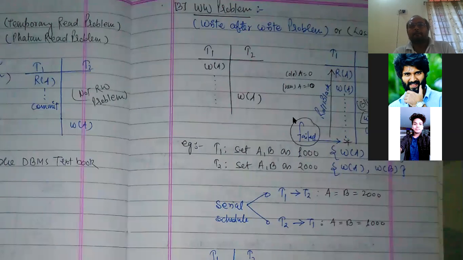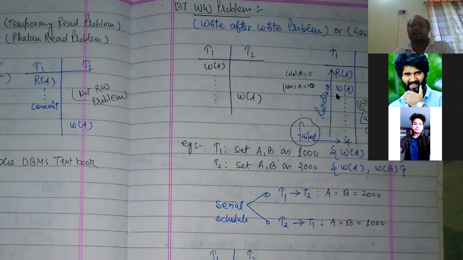Suppose it has performed the read operation, and it has performed the write operation. Write operation is performed by this transaction, and a write operation is performed on another transaction. It has performed some value 10. It is using the value 10 written by this transaction, and some operation is performed on this value. After that, it comes to know that this transaction failed and got rolled back to the old value. That means the value should be 0. Operation must be performed on value 0, but it got some other value. Okay, so it is the blind write problem.